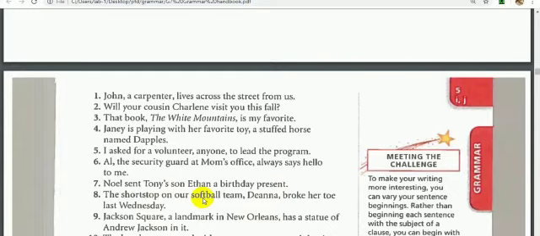Number 9. Jackson Square, a landmark in New Orleans, has a statue of Andrew Jackson in it. So the same idea. A landmark in New Orleans is the appositive phrase that identifies another noun here, which is Jackson Square.